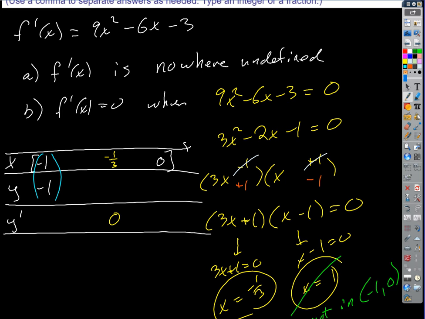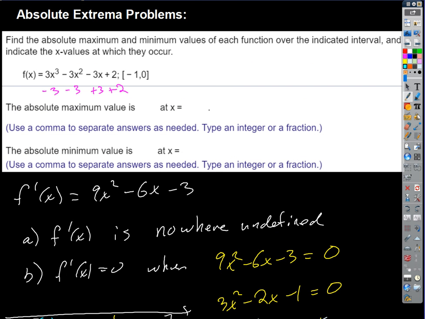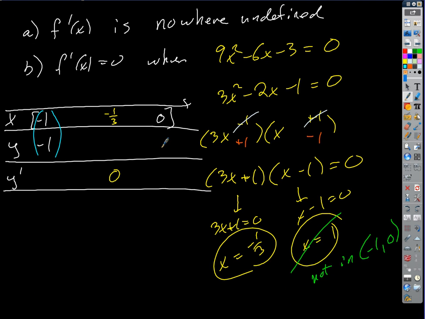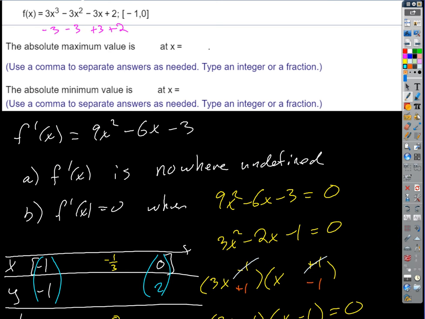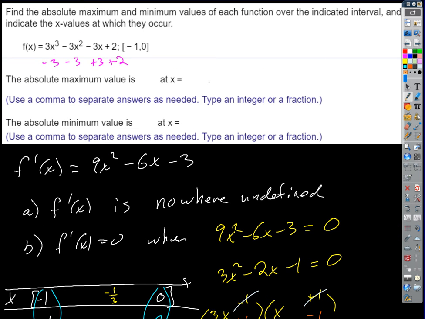How about when x is 0? Well, we get 2, right? So we get the point 0, 2. How about when it's negative 1/3? Well, that's a little trickier. What are we going to get? Negative, yikes. So we're going to get negative 1/9 minus 1/3 plus 1 plus 2.